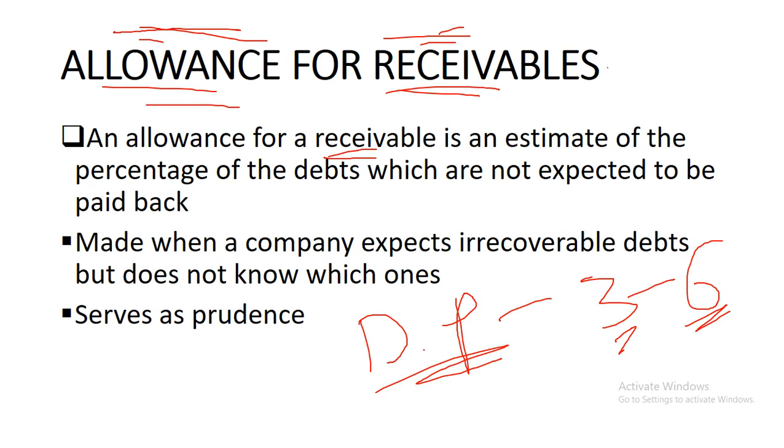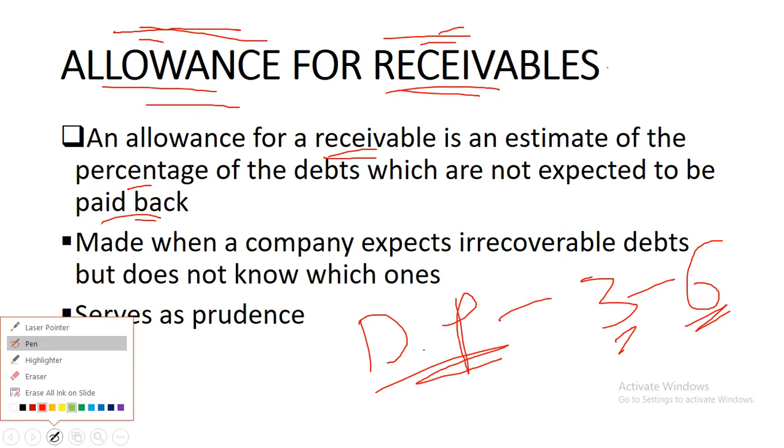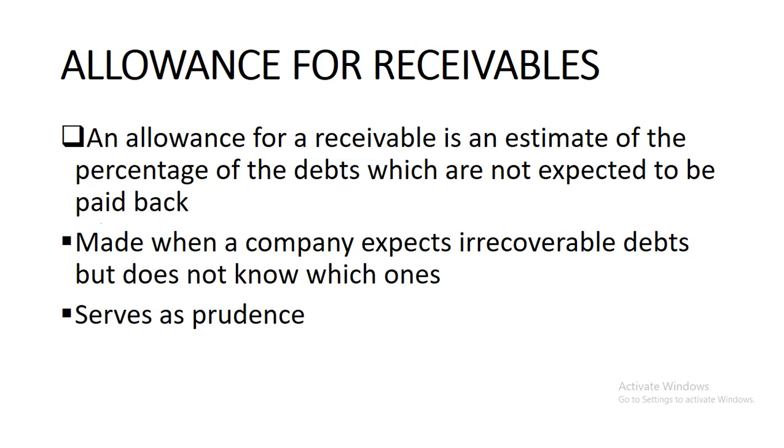So an allowance for receivables is an estimate of the percentage of debts which are not expected to be paid back. We're just assuming, saying okay, perhaps given the conditions of this debt, they might not pay back. So it's made when a company expects irrecoverable debts but does not know which ones.